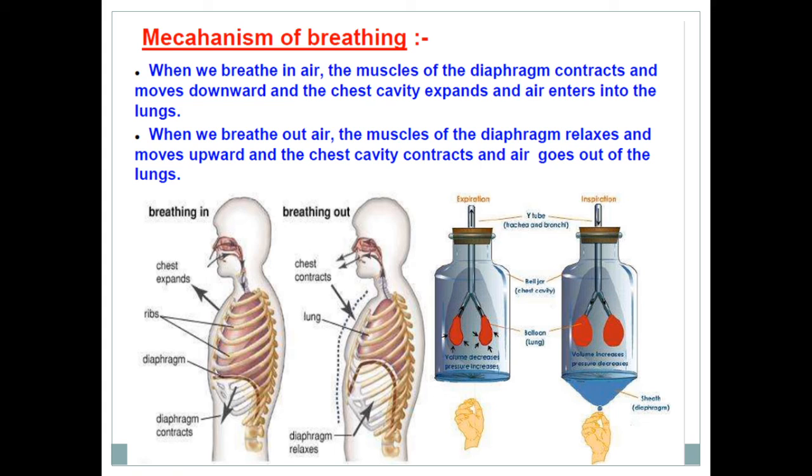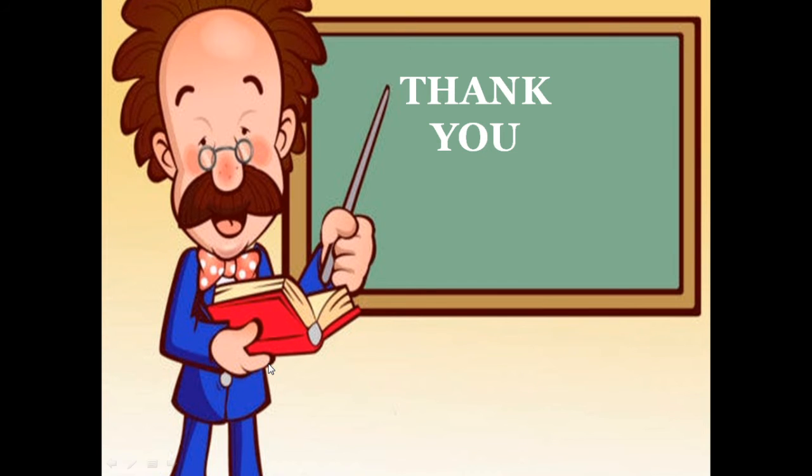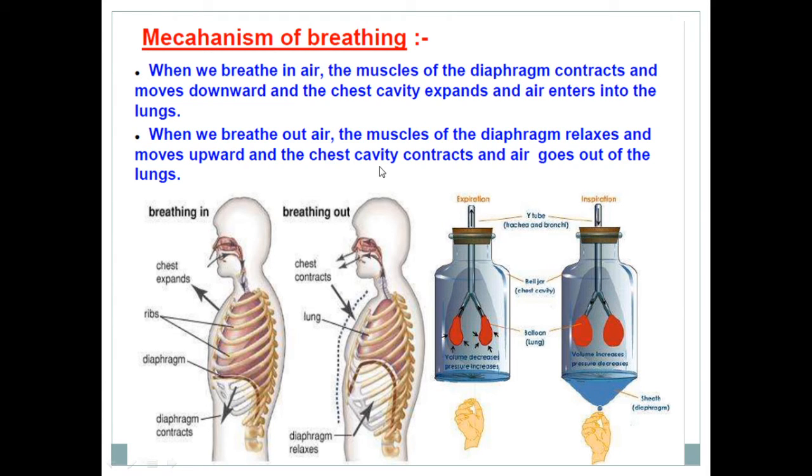See the mechanism. When we breathe in air, the muscles of the diaphragm, see this is the diaphragm, contract and move downward, and the chest cavity expands and air enters into the lungs. The diaphragm moves downward, the chest cavity increases, it expands and air enters into the lungs.